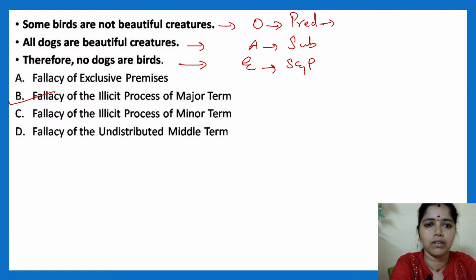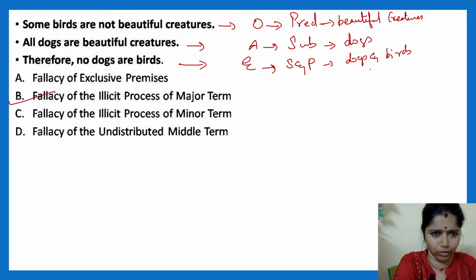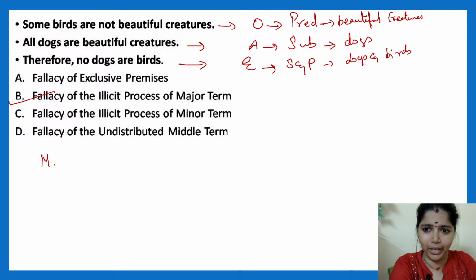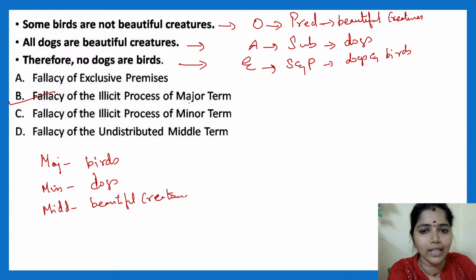What is the predicate of this proposition? Beautiful creatures is the predicate. What is the subject here? Dogs is the subject here. Dog and bird. No need of conclusion, but I am writing it down. What is your major term? Birds. What is your minor term? Dogs. What is your middle term? Beautiful creatures.